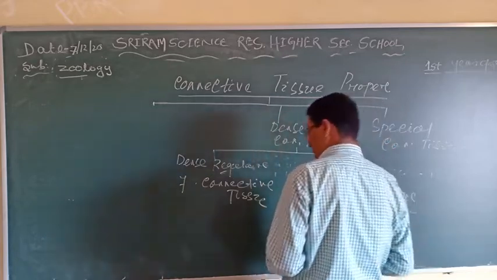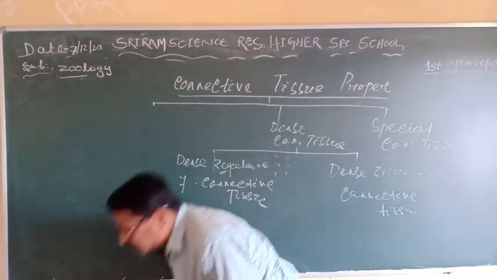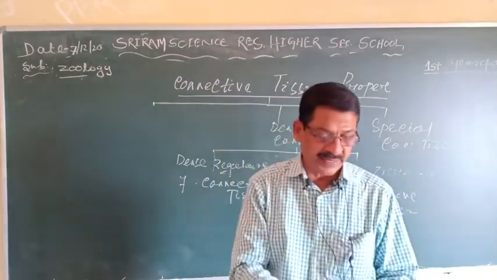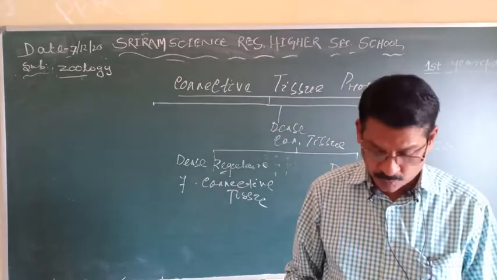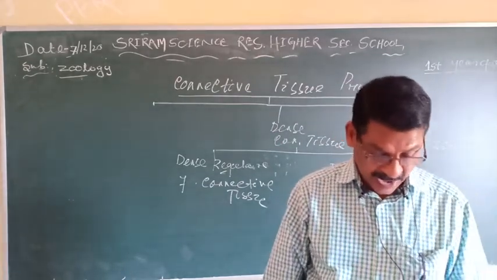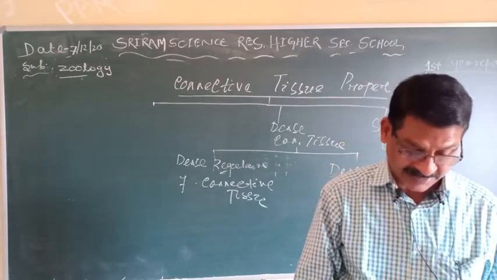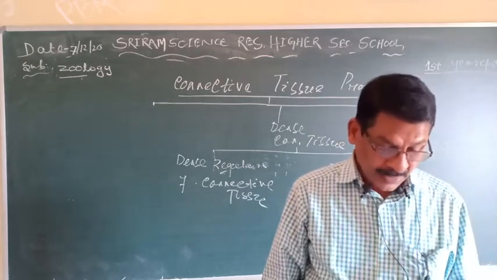So what is the meaning of dense regular connective tissue and dense irregular connective tissue? What is the difference? Clear?